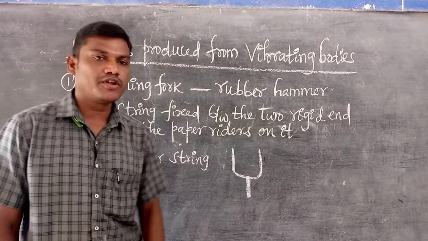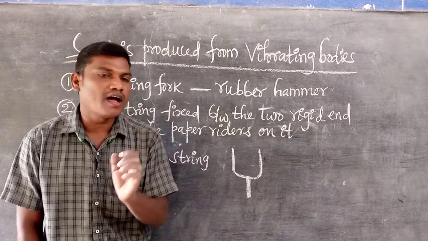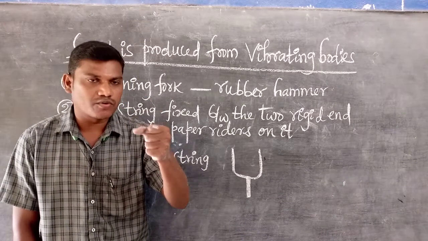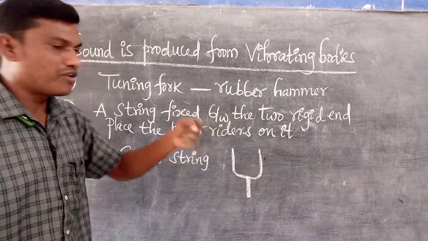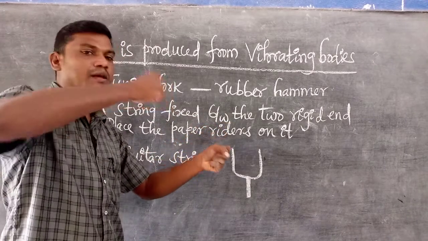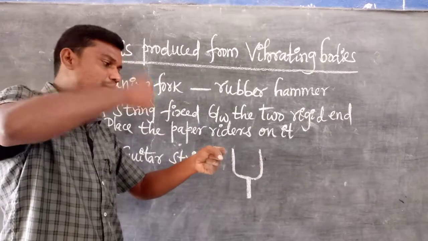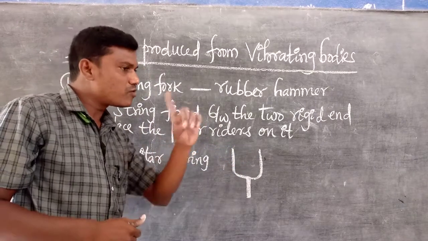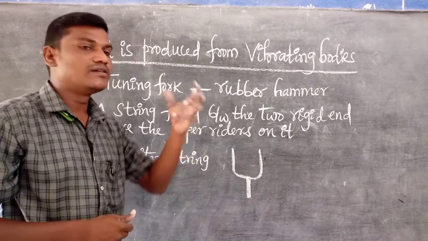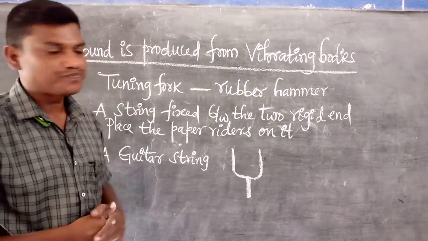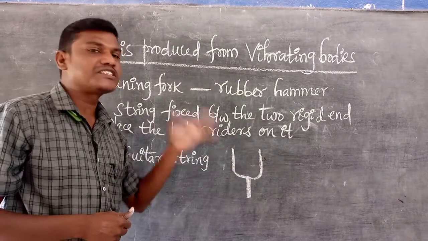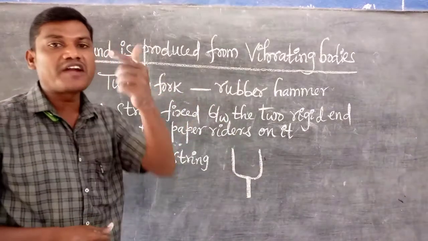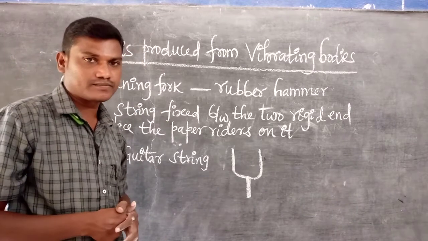So listen very carefully. Tuning fork is one of the sound instruments. With the help of the tuning fork, first of all we hold the tuning fork, and now we take a rubber hammer. With the help of the rubber hammer we strike any one of the prongs. Then the tuning fork starts vibrating, and we hear the sound. But generally its frequency is very high. That's why we are not able to hear that high frequency sound immediately.